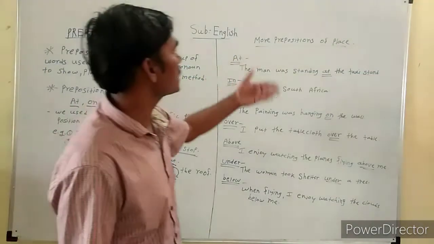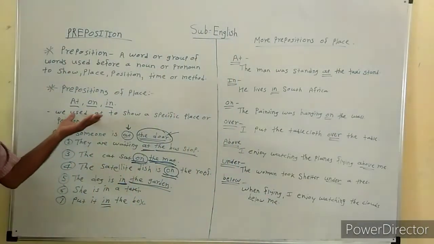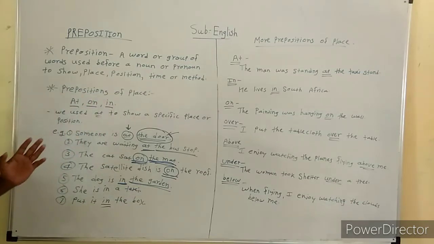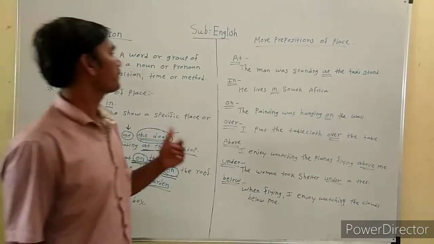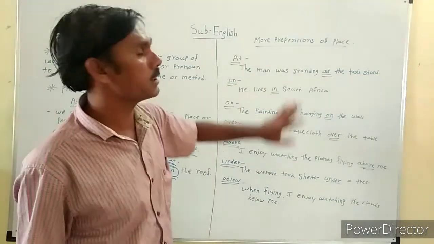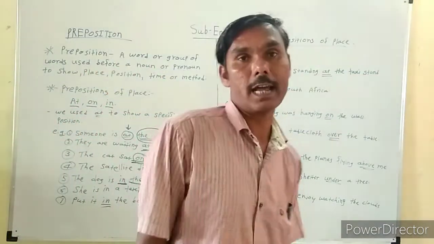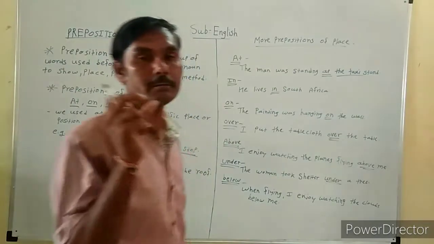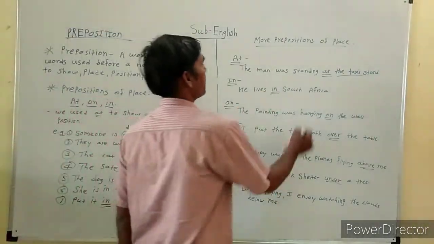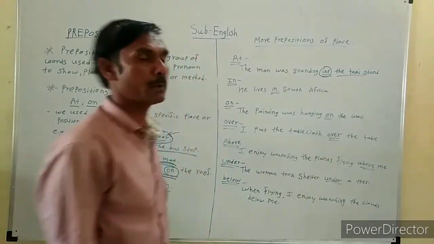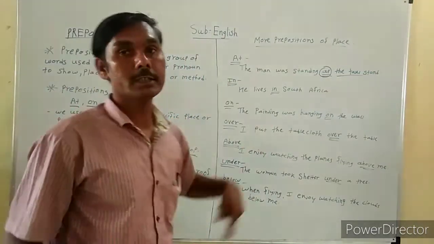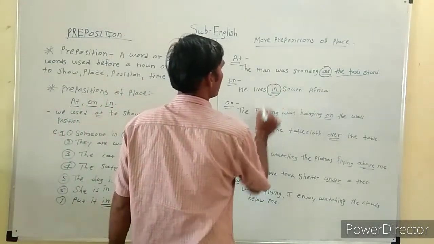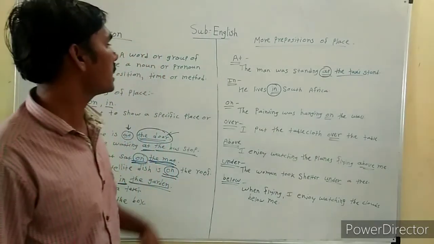Let's see more prepositions of a place. Here we see the difference among at, on and in. We saw at: the man was standing at the taxi stand. For a specific, particular or confirmed place we use the at preposition. Next one, he lives in South Africa. He lives in America. We use the correct preposition in here.